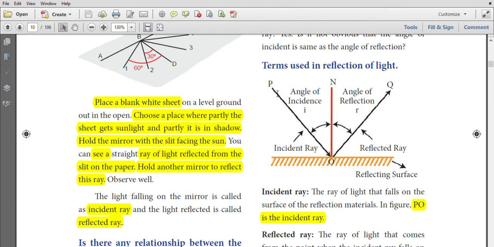The angle between PO and ON is the angle of incidence I. The angle between OQ and ON is the angle of reflection R. The angle of incidence I is equal to the angle of reflection R. The incident ray, the reflected ray and the normal all lie in the same plane.